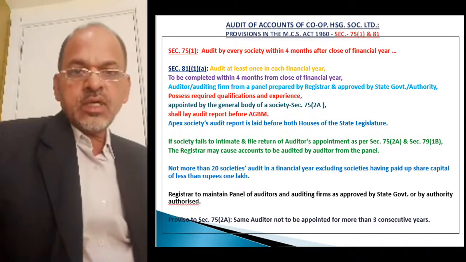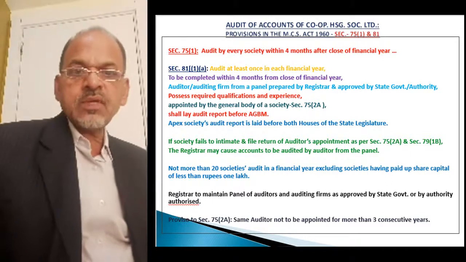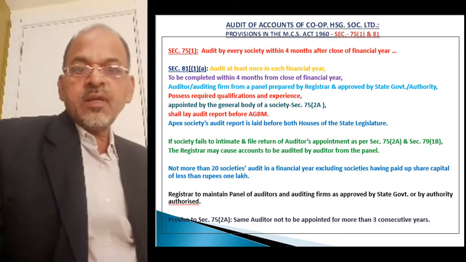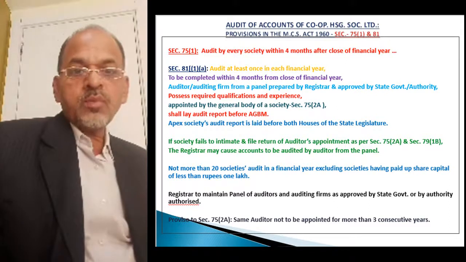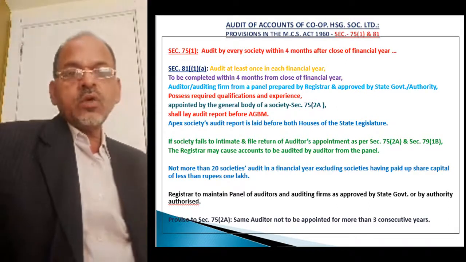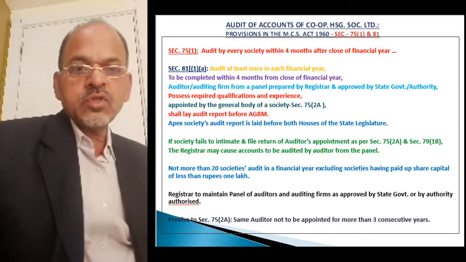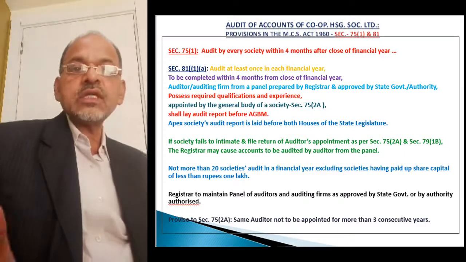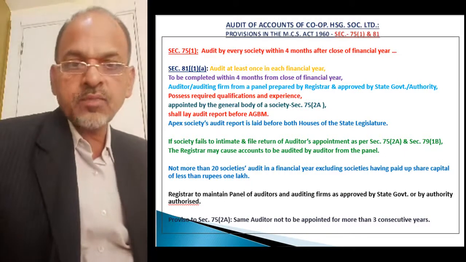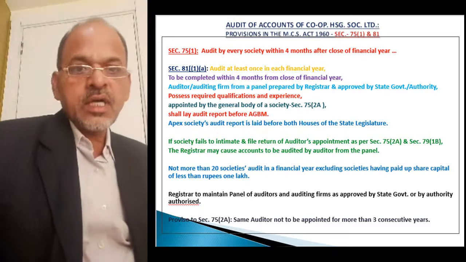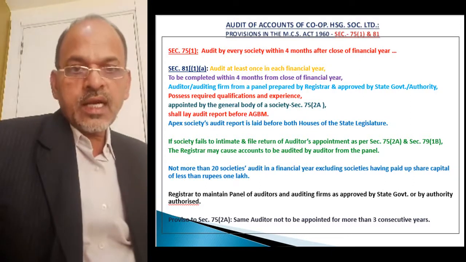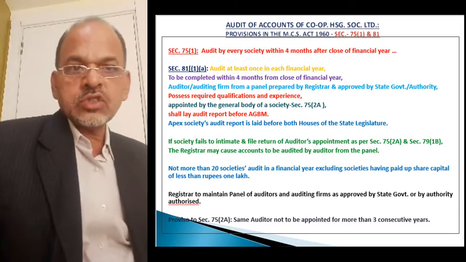Your cooperative year ends on 31st March, then after April, May, June, July, that is on or before 31st July, every cooperative housing society must get its accounts audited from the statutory auditor appointed to carry out audit of accounts of the society.